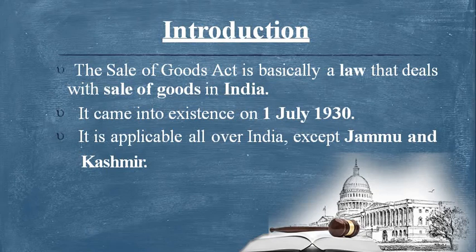So the Sale of Goods Act is basically the law that deals with the sale of goods in India. It came into force on 1st July 1930, and it is applicable all over India except Jammu and Kashmir.